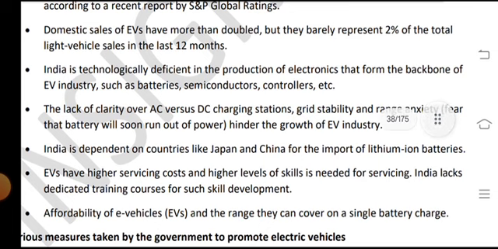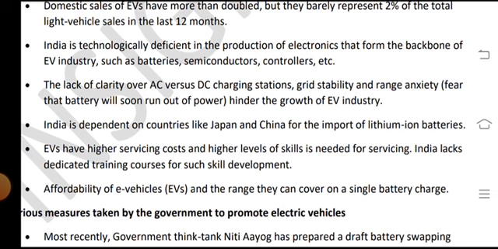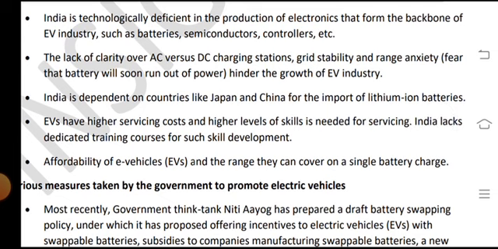have more than doubled, but they barely represented 2% of the total vehicle sales in the last 12 months. India is technologically deficient in the production of the electricals that form the backbone of the EV industry, such as batteries, semiconductor controllers, etc. The lack of clarity over AC versus DC charging stations, grid stability, and range anxiety, the fear that the battery will soon run out of power, hinders the growth of the EV industry.